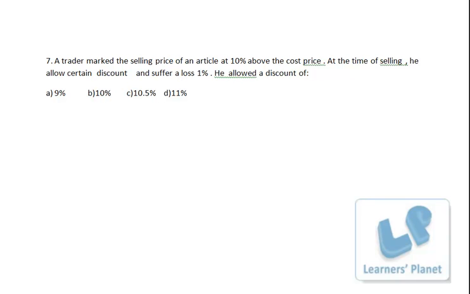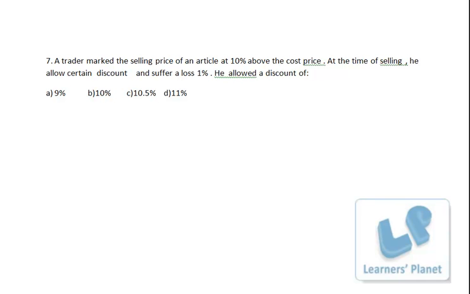Now this question: a trader marked the selling price of an article at 10% above the cost price. At the time of selling, he allowed a certain discount and suffered a loss of 1%. He allowed a discount of? So let's try. I suppose the cost price is 100. That means the marked price is actually 110. That is 10% above the cost price, right? So the marked price is 110.